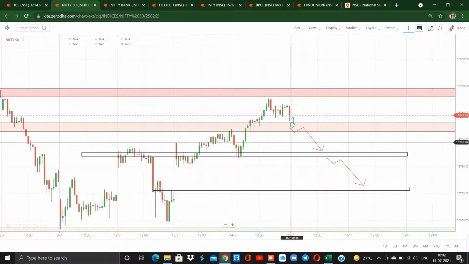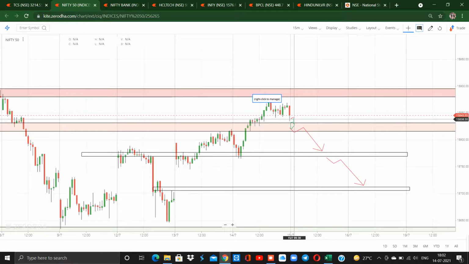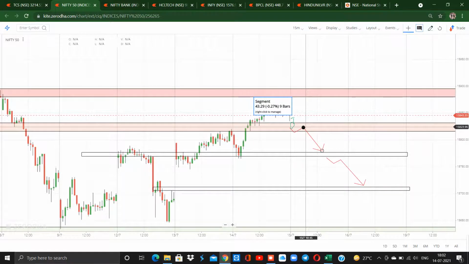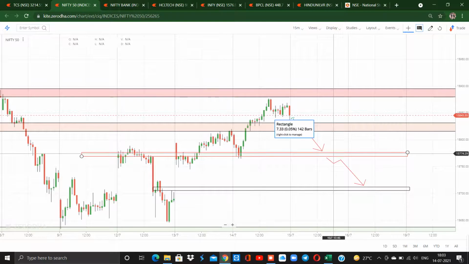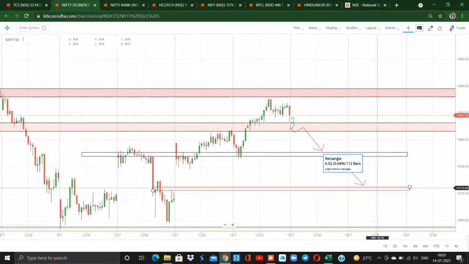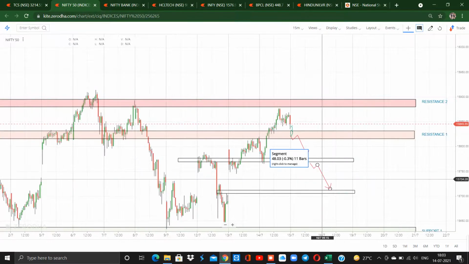So for tomorrow, if the market opens flat around 15,842 to 15,820 and forms a bearish candle on the 5 minutes or 15 minutes time frame, you would keep that candle's high as the stop loss and go for the target of 15,770, and the second target will be 15,720 to 700. So this is for Nifty 50.